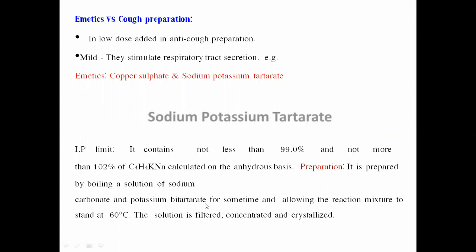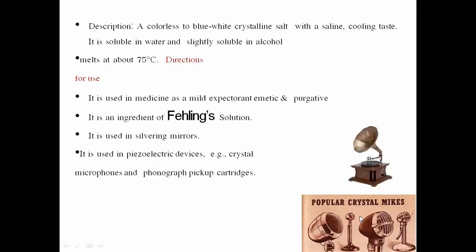Then the solution is filtered, concentrated and crystallized out. Now, this is basically a colorless or white crystalline powder with a saline taste, soluble in water and slightly soluble in alcohol, which melts at about 75 degrees centigrade.